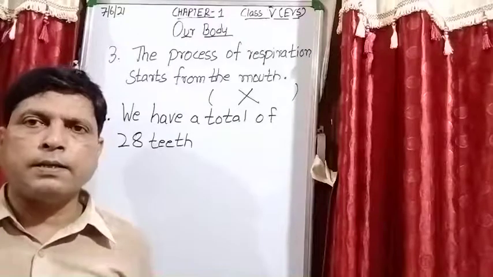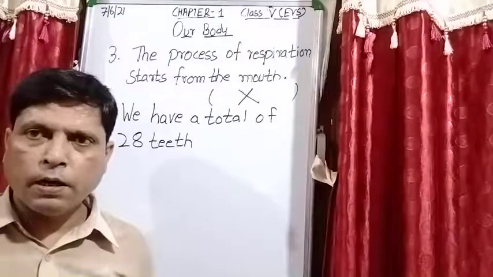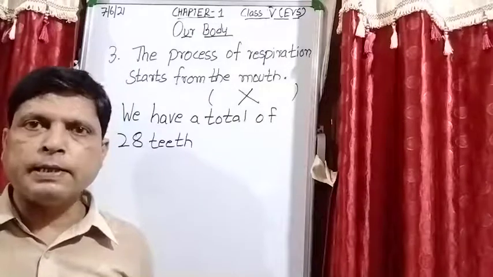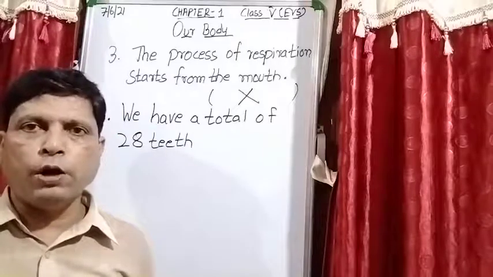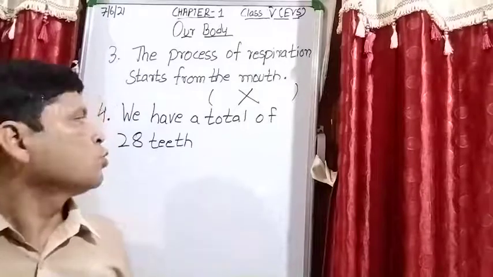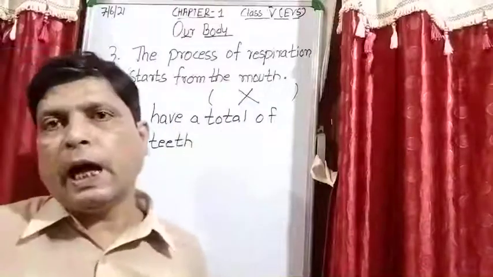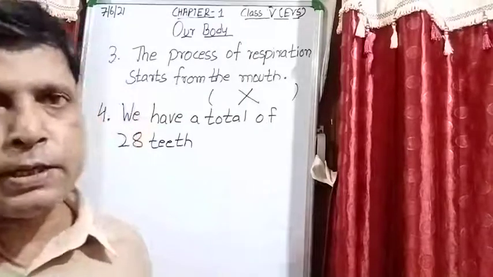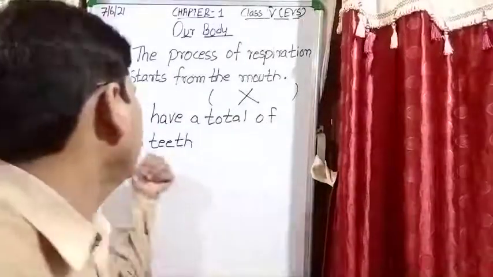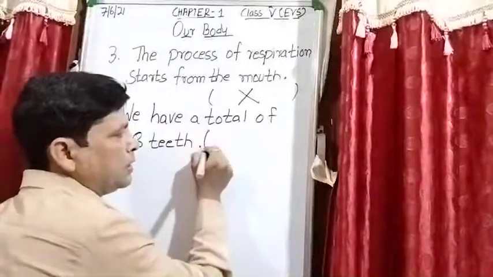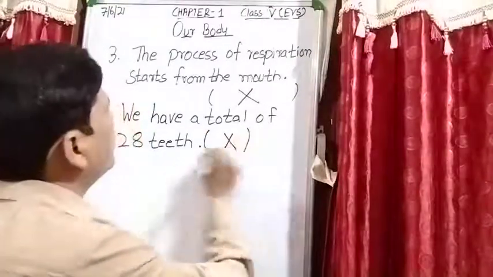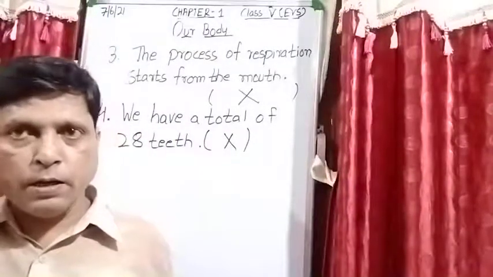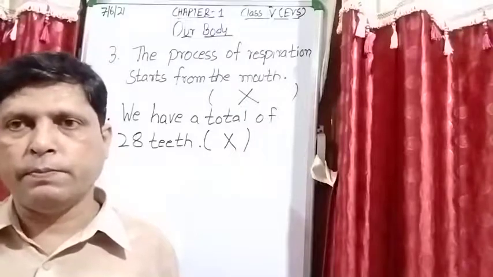Incisor, canines, premolar and molar. We have 4 sets of teeth, and number of canines, incisor, premolars and molar we have already discussed. So the total number of teeth in adult is 32. How many is it? 32 is the right answer, and here it is given 28. So this is also a wrong statement.